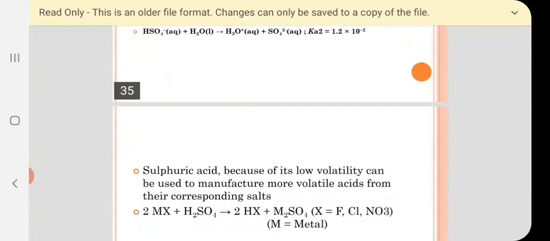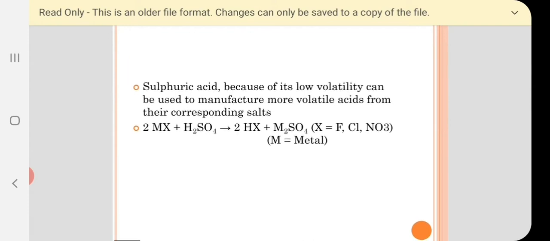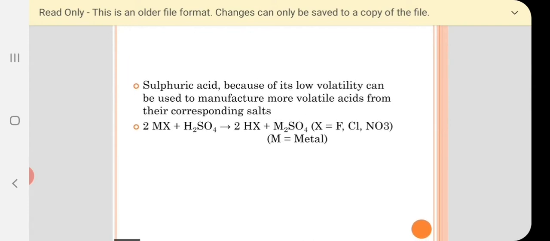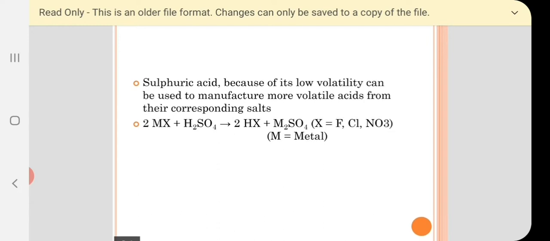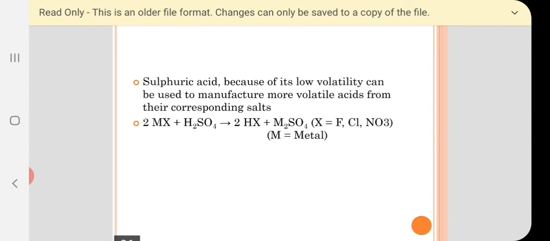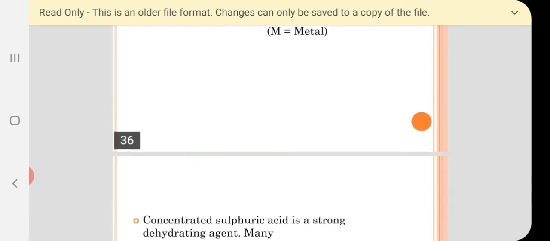Sulfuric acid, because of its low volatility, can be used to manufacture more volatile acids from their corresponding salts. For example, MX plus H2SO4 gives HX plus M2SO4. With this method, we can prepare the volatile acids of fluoride, chloride and nitrate. That is, we can prepare HF, HCl and HNO3 by this method.